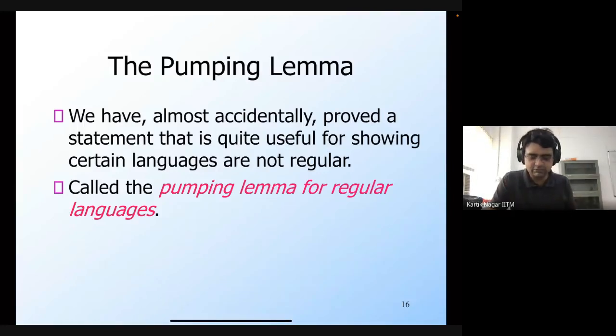The formal description of the pumping lemma is slightly long, and we won't be able to cover it in this lecture. So let's defer it to the next lecture.